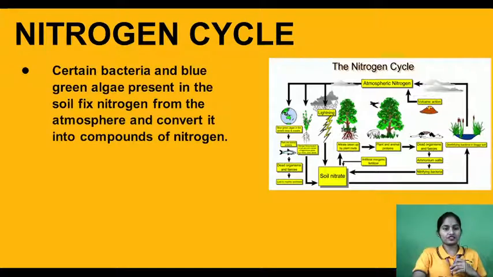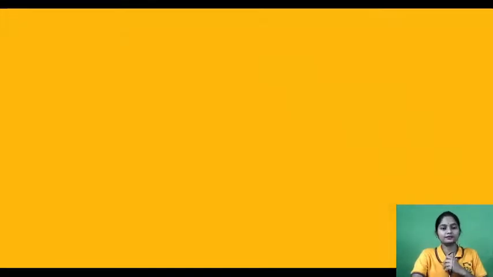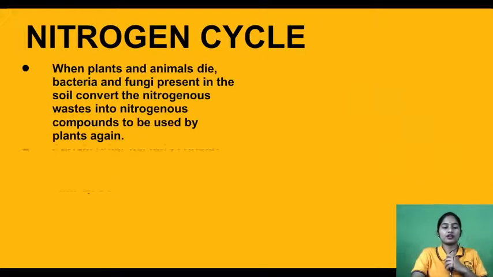Certain bacteria, like blue-green algae present in the soil, fix nitrogen from the atmosphere and convert it into compounds of nitrogen. Then nitrogen is used for the synthesis of plant proteins and other compounds, and animals feed on the plants and get these proteins and nitrogen compounds. Clear? So what is the nitrogen cycle?